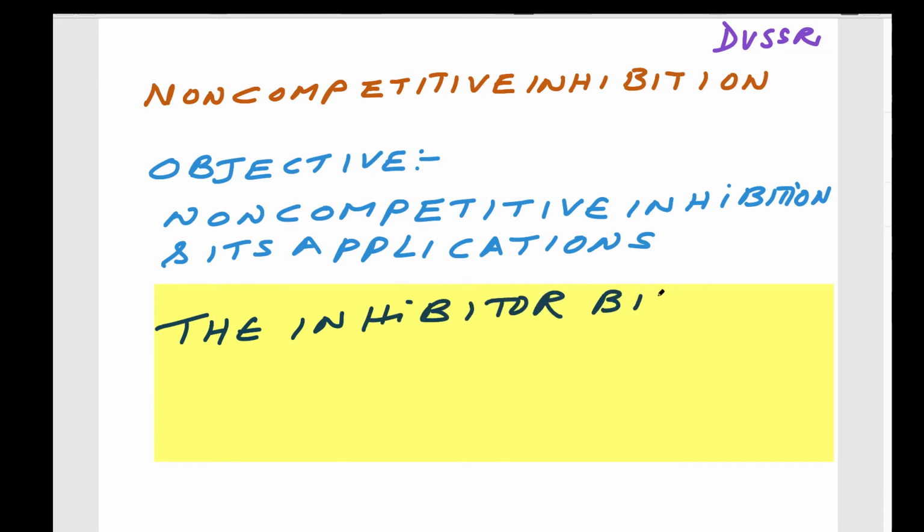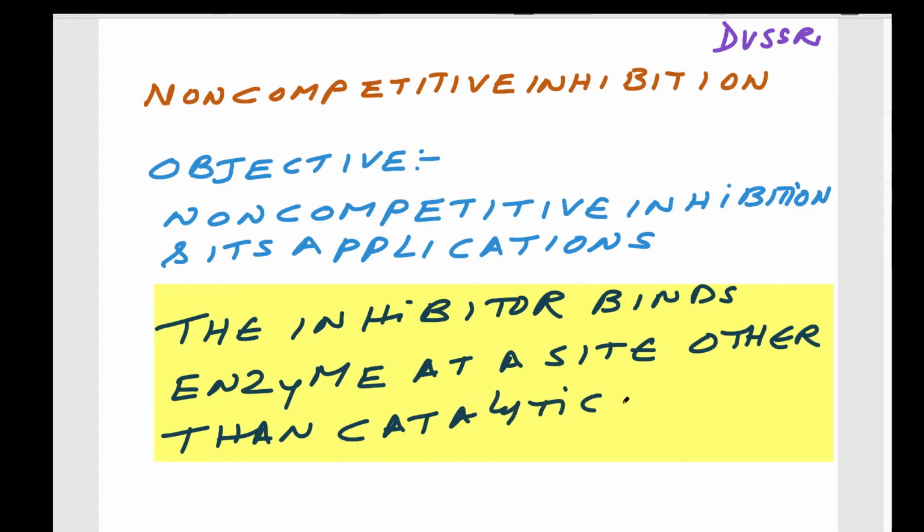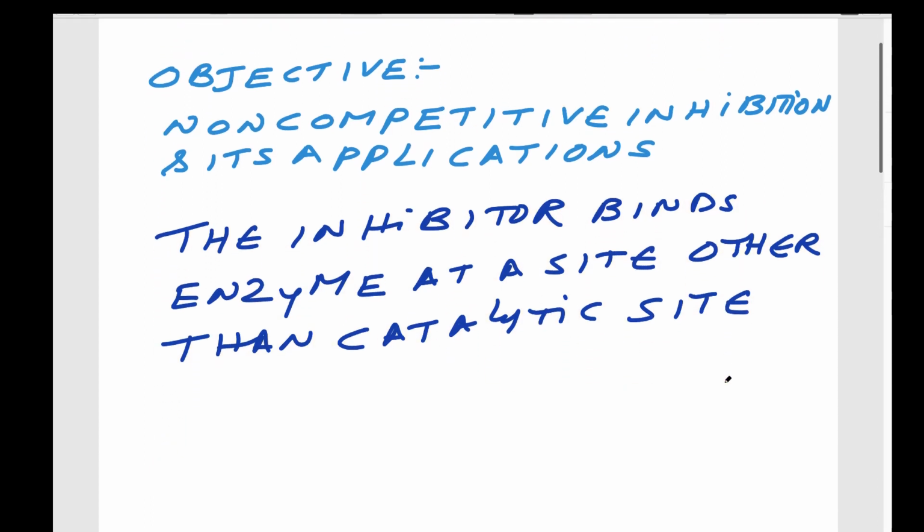the inhibitor binds to the enzyme at a site other than the catalytic site. It is opposite to competitive inhibition. In the competitive inhibition, it binds at the catalytic site, competes for the catalytic site.